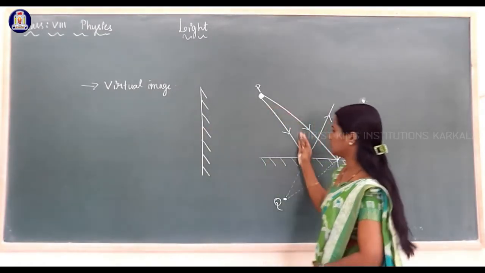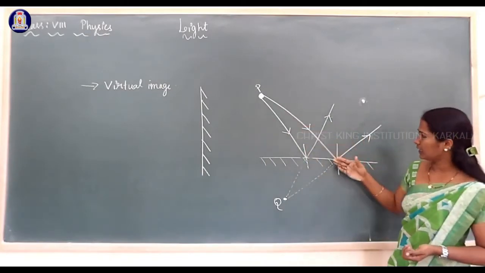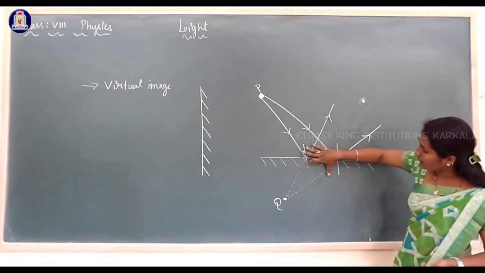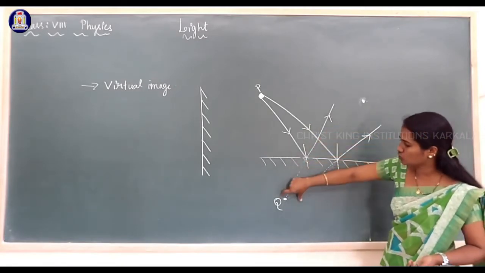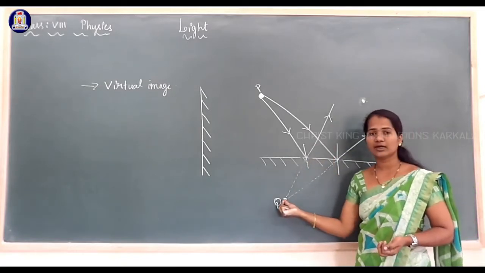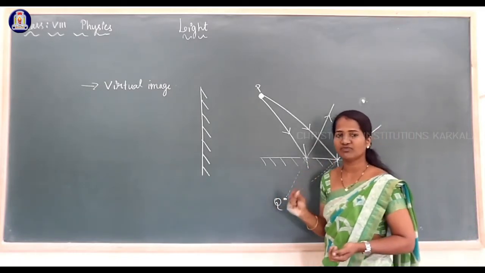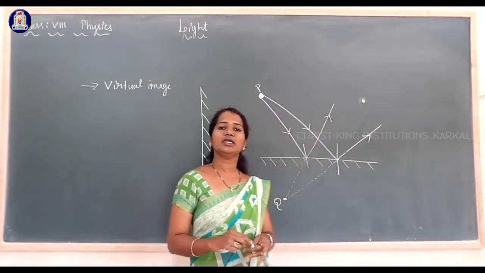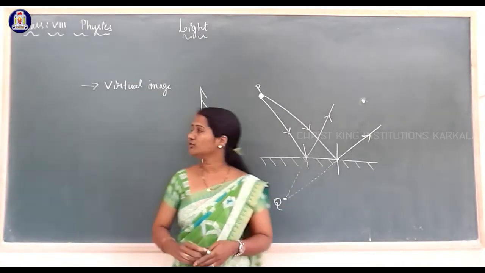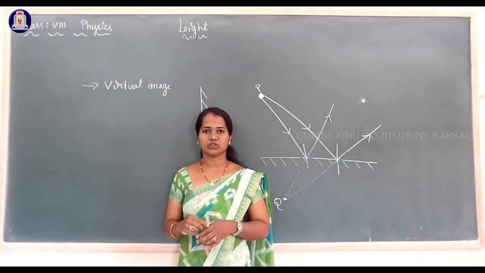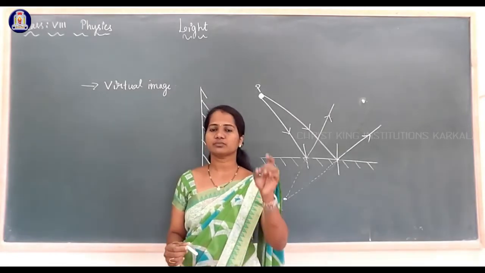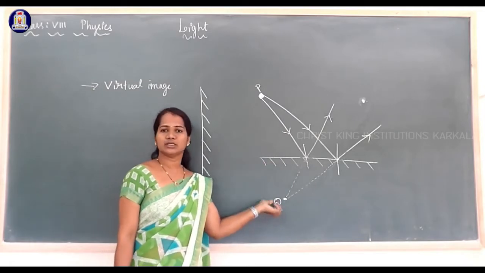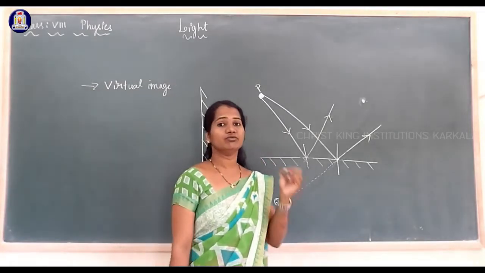But what happens in this case? In this case, these rays are not actually meeting. I extended these two rays and made them meet at the point Q. So the image is formed when the two rays are not actually meeting; they appear to meet at a point. That type of image is called a virtual image. So the first characteristic of the image formed in a plane mirror is that it is a virtual image. It is not a real image.